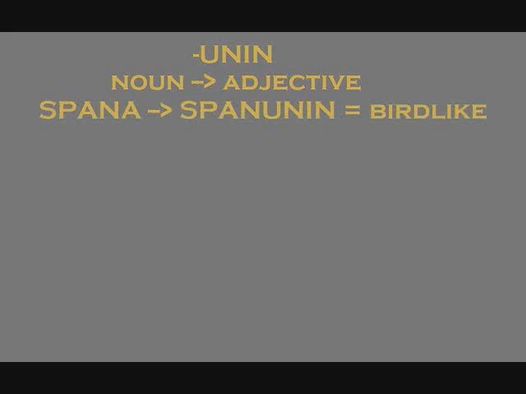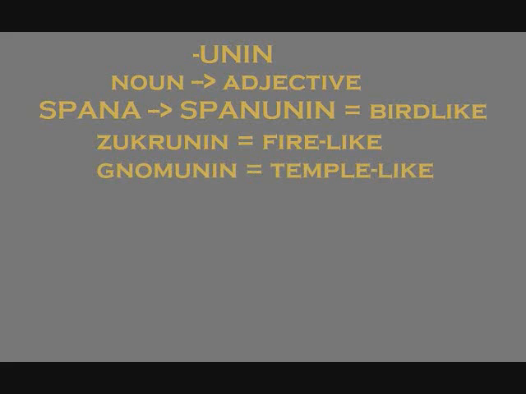Another handy part of speech changing ending is unin. This is used to change nouns into adjectives. The resulting adjective will describe the quality of the root noun. For example, spana would become spanunin, birdie or bird-like. We can also get zukrunin, fire-like, gnomunin, temple-like, and tsetkunin, apple-y.